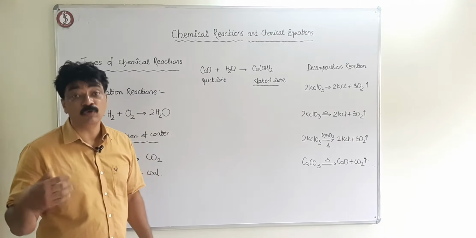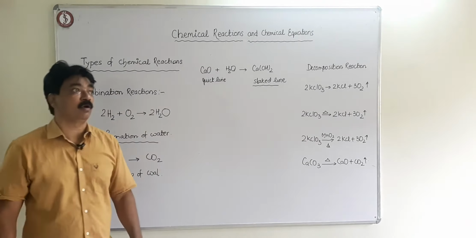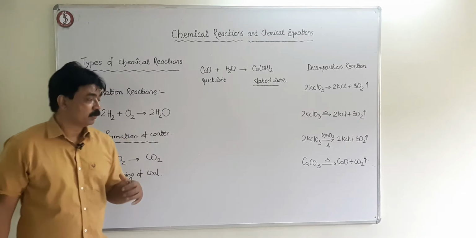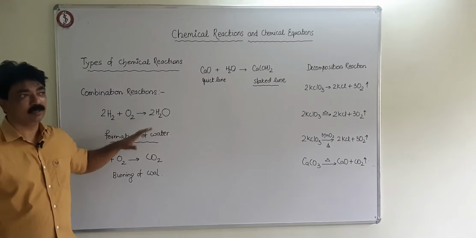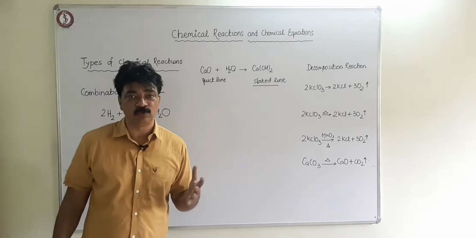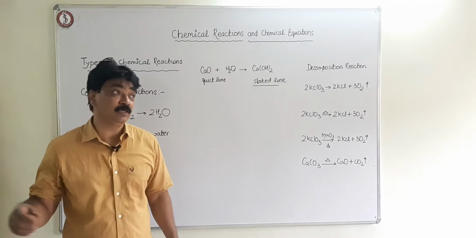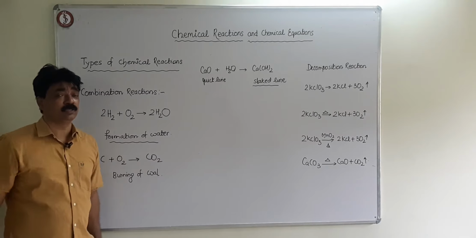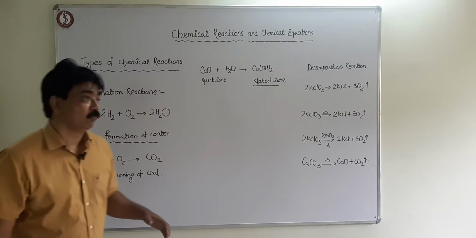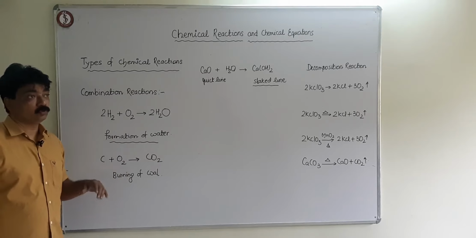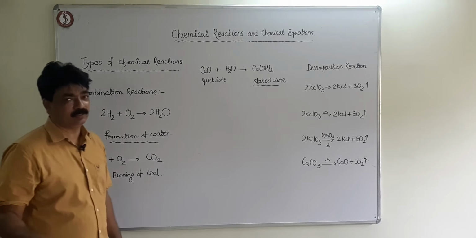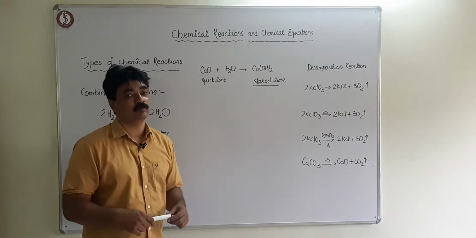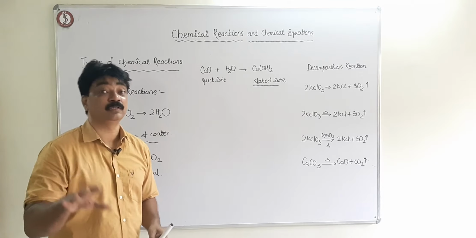When 2 or more than 2 reactants form a single product, the reactions are called combination reactions. Now this is also producing water, and it is one of the methods of producing water, one of the industrial methods. When there is a really emergency need to produce water, we take hydrogen and oxygen in a balloon, put them inside and ignite. It is an explosive reaction, but water is formed. So it is a synthesis of water. In some places combination reactions produce something and are used to produce that chemical, then the combination reaction will be of synthesis type.